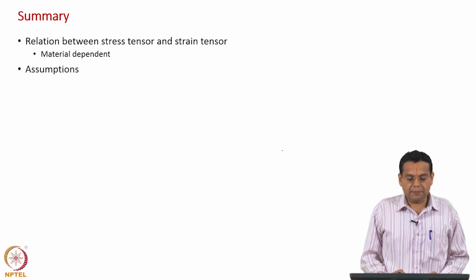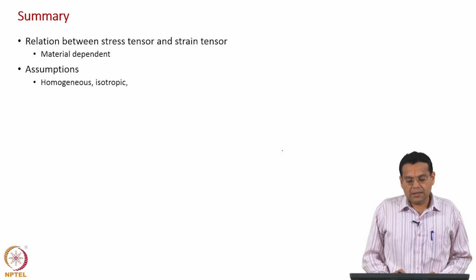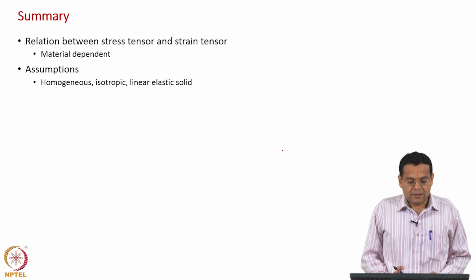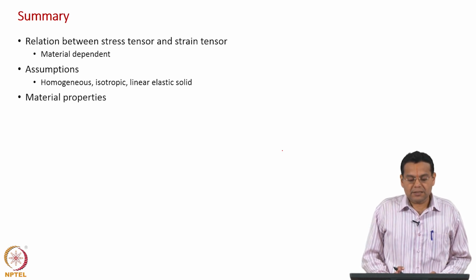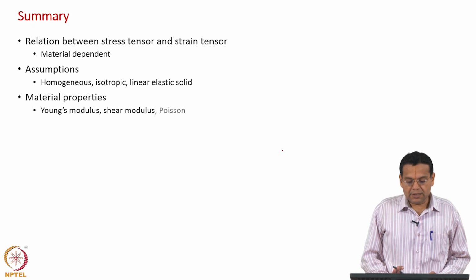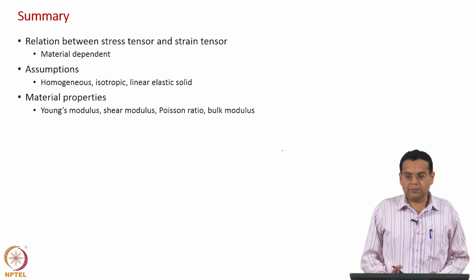Because it is material dependent, we had to discuss the assumptions. The assumptions are homogeneous, isotropic, linear, elastic, solid. We also discussed different material properties, namely Young's modulus, shear modulus, Poisson ratio, bulk modulus.